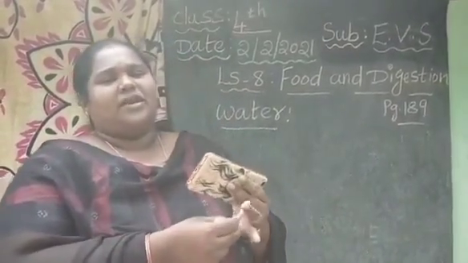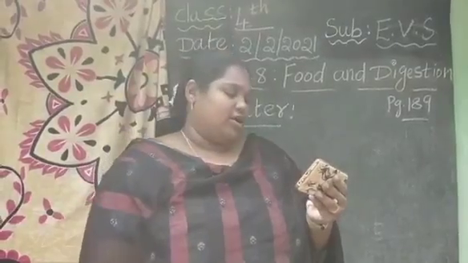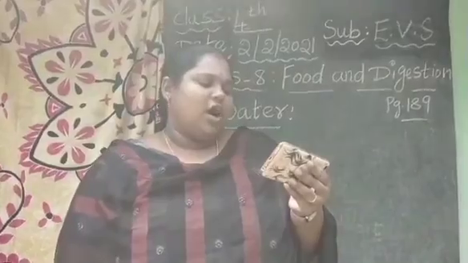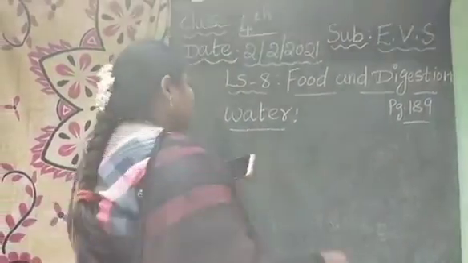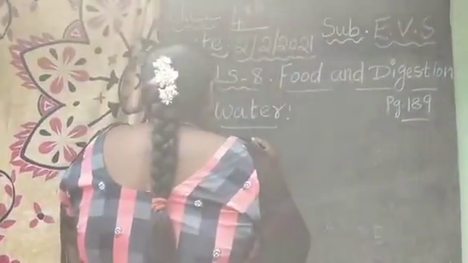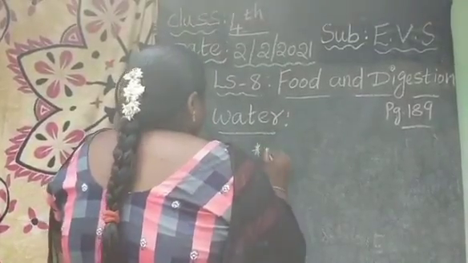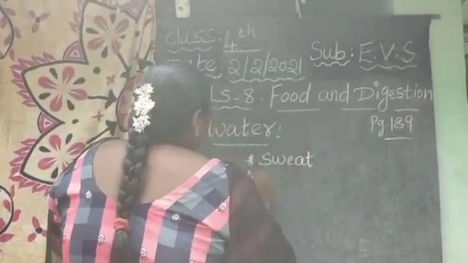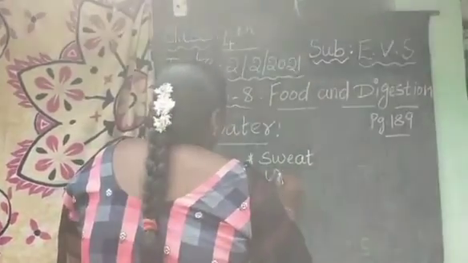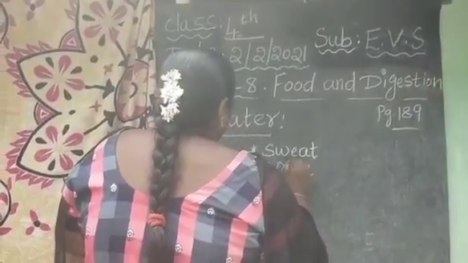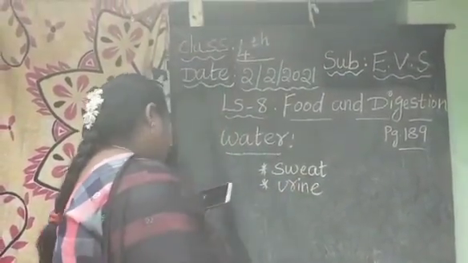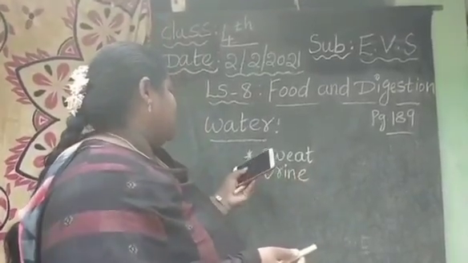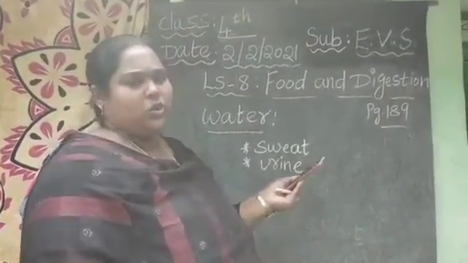We lose a lot of water in the form of sweat and through urine from our body.